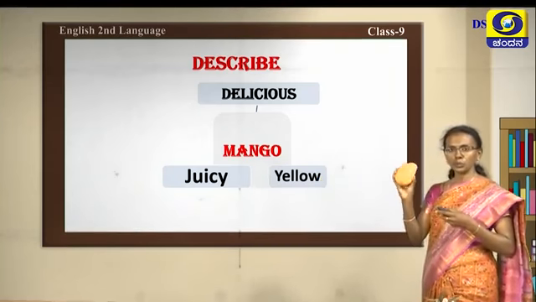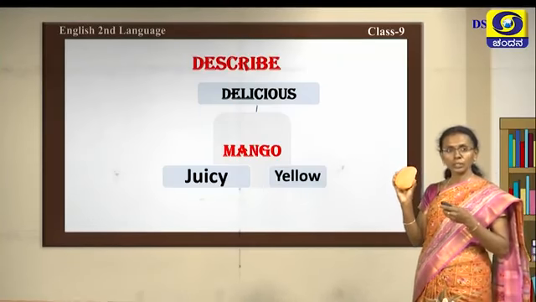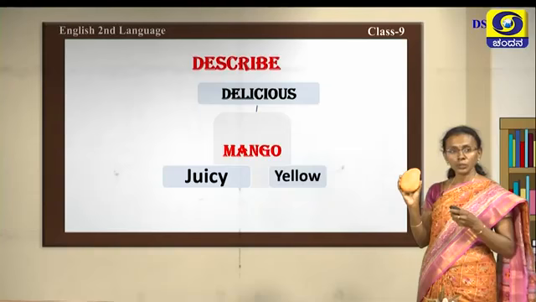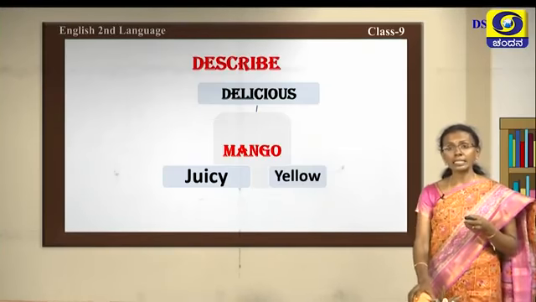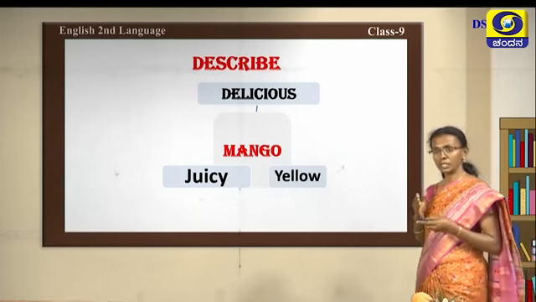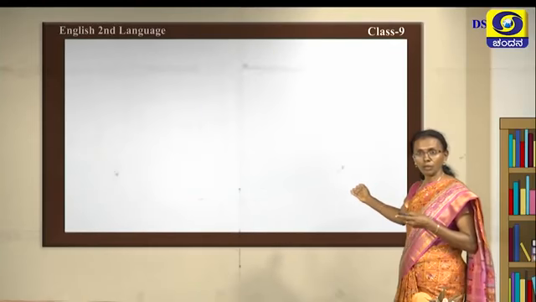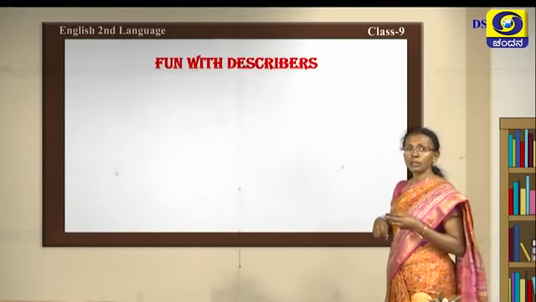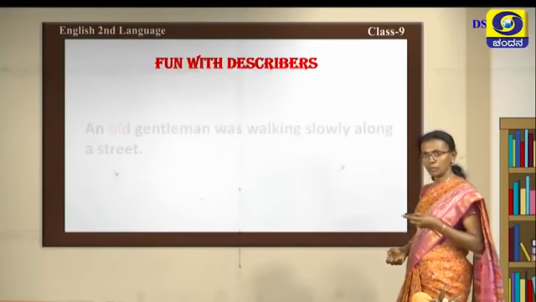What did you do to describe this mango? You used delicious, you used juicy, you used yellow. What are these words? These are describers. Okay, these are describers. See, delicious, juicy, yellow. Okay, now we move on to a fun. We will have fun with one story. We will see what happens.